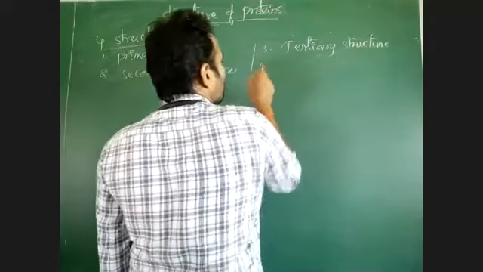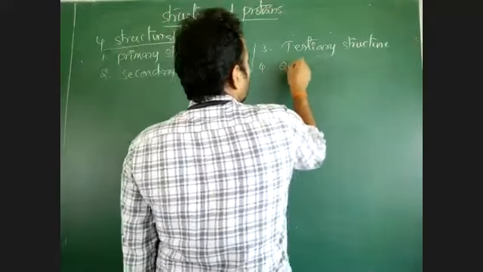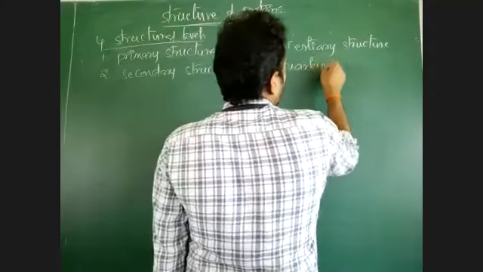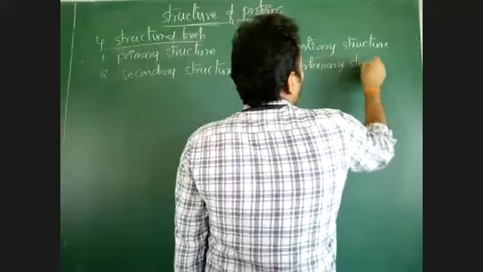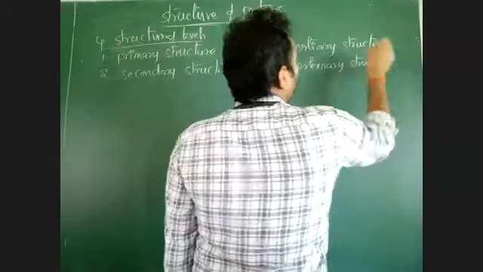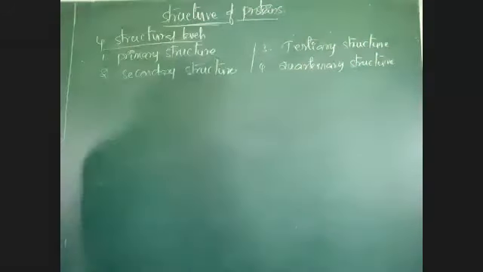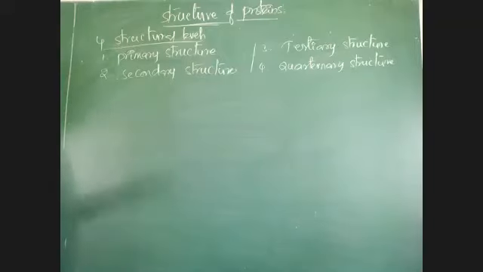Fourth one is quaternary structure. Like that, proteins have 4 levels of structure: primary structure, secondary structure, tertiary structure and quaternary structure.